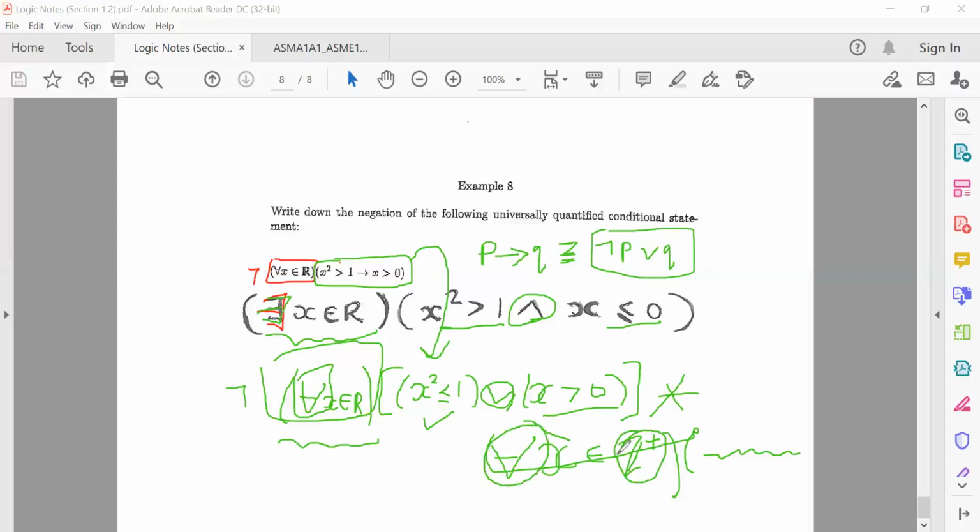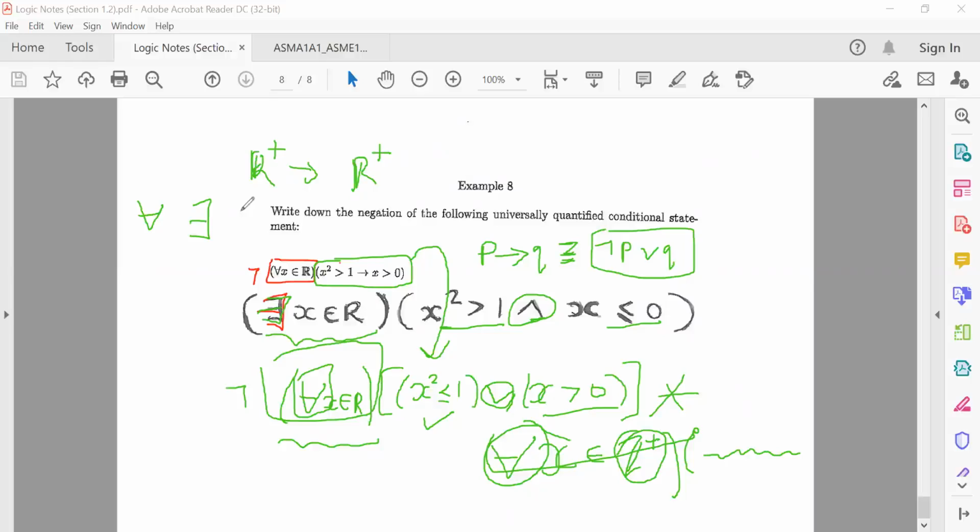The negation of for all is just for some. It doesn't change the domain, all right? Your domain is not affected by your negation. So if my domain is the set of real numbers, after negating, I'll just end up getting a real number. It doesn't change. If it's positive real numbers, it will still end up as positive real numbers. So the only thing that changes is, are we talking of the whole set of positive real numbers, or are we looking at a specific real number, or for some, a subset? You understand? That's why I say you only focus on that universal quantifier or the existential quantifier. Don't try to negate your domain.